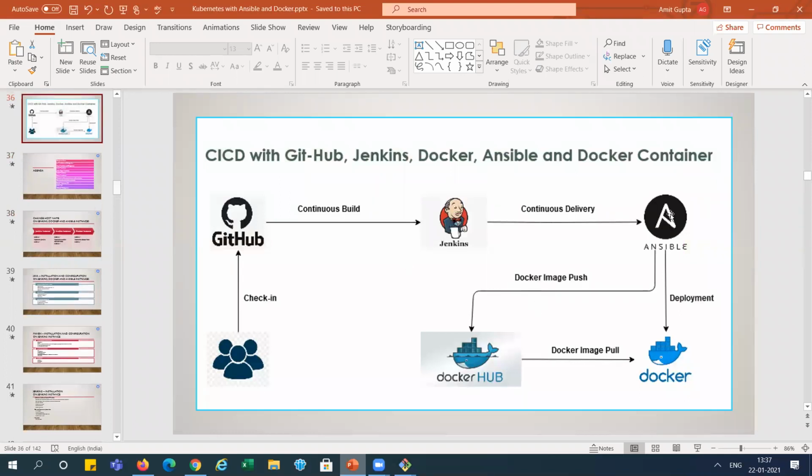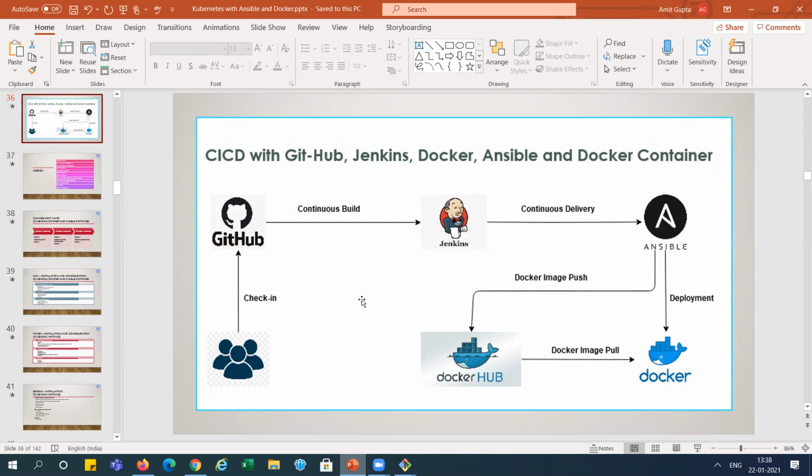This first playbook is just taking all those files, creating the Docker image, and pushing this image to Docker Hub. That is the first playbook. The second playbook will deploy it to Docker: it takes the image from Docker Hub, which we uploaded in the first step, right? And deploys the container over here.